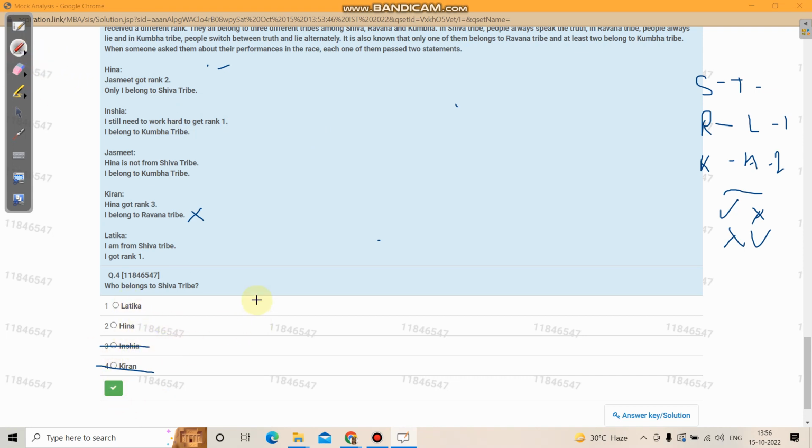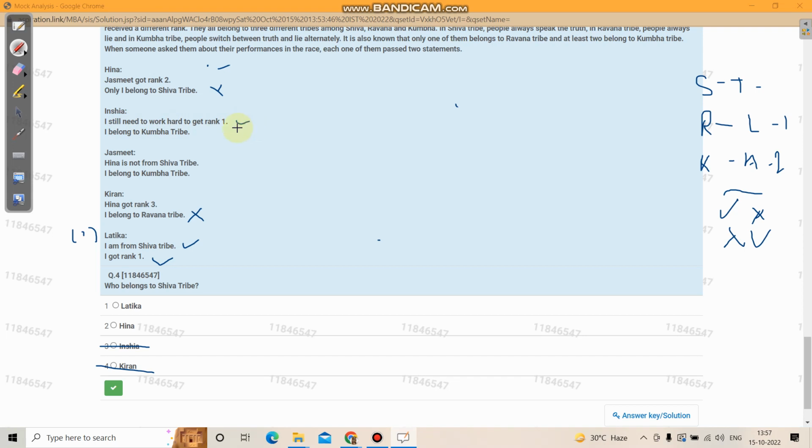Now we are left with Latika and Hina. Let's check. Say Latika's both statements are correct. So I am from Shiva tribe, and I got rank 1. She is rank 1. Now, I'm from Shiva tribe, so this statement only says I belong to this one. I got rank 1, which means that this statement is correct. The statement is, I still need to work hard to get rank 1, isn't it?